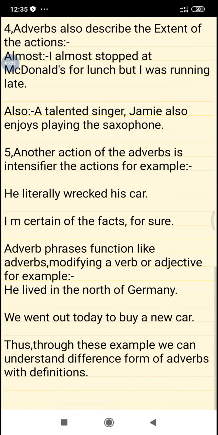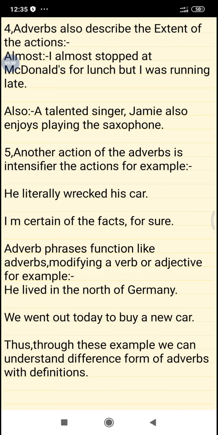Adverb phrases function like adverbs, modifying a verb or adjective. For example, it modifies a verb or an adjective. He lived in the north of Germany. He went out today to buy a new car.